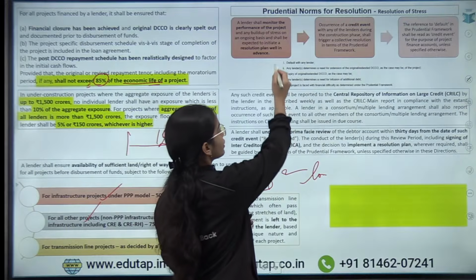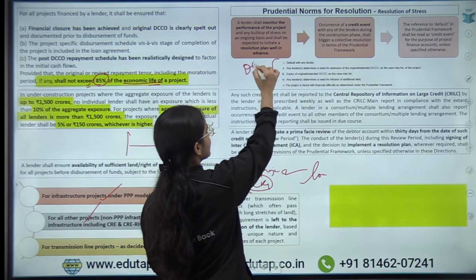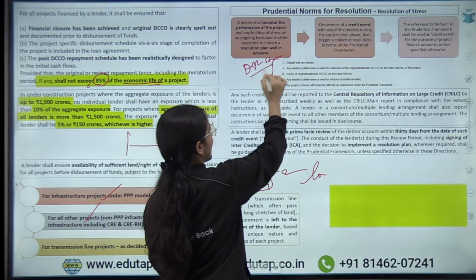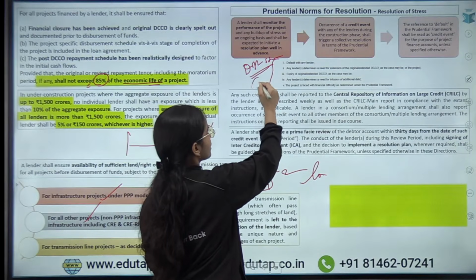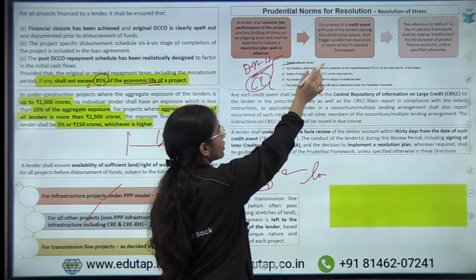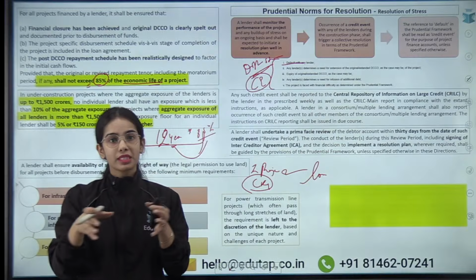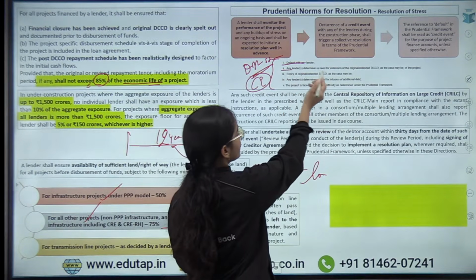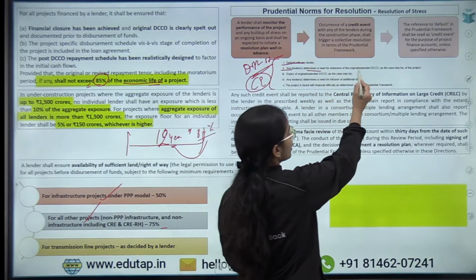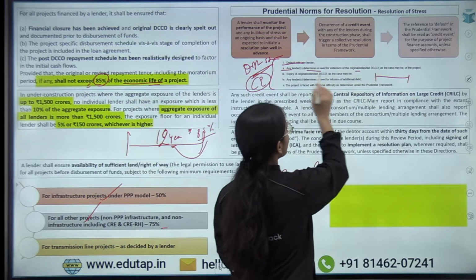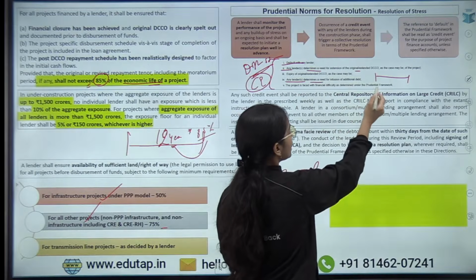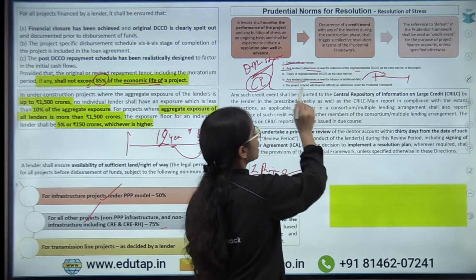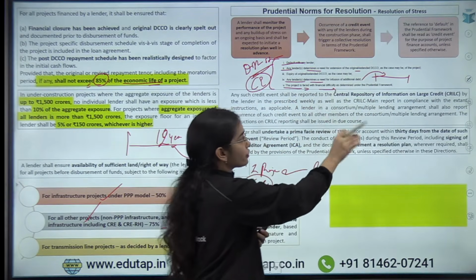Okay, so there might be different kinds of stress that might come in the project, and that stress has to be recognized, and it is known as a credit event. Default with any lender, where the interest payments that were due till now have not been paid. Any lender determines a need for extension of the date of operation, any lender determines a need for further infusion of funds, or the project is faced with financial difficulty and such.